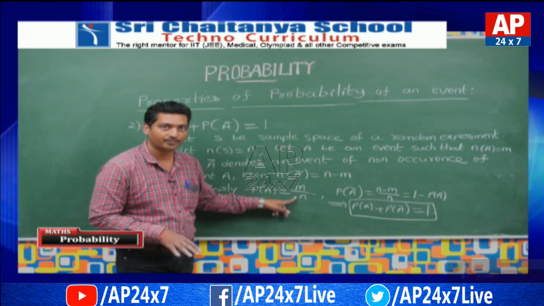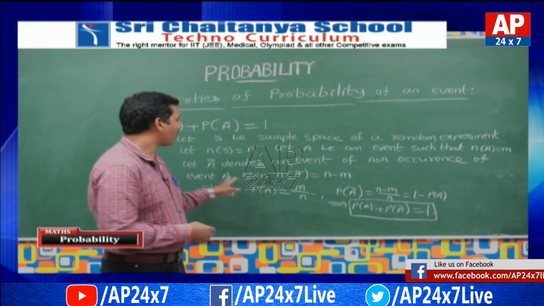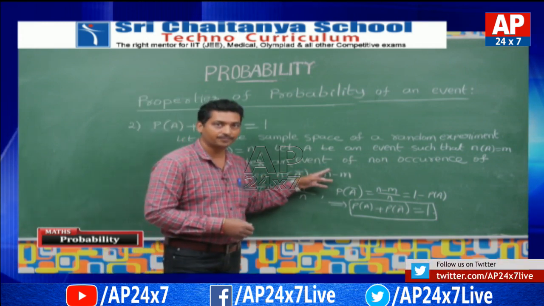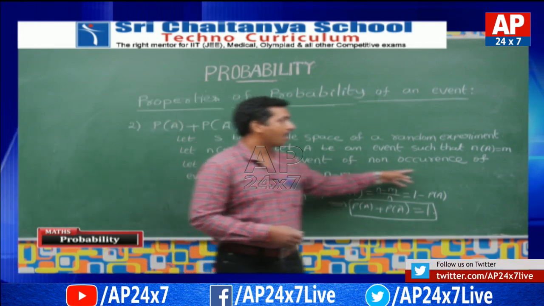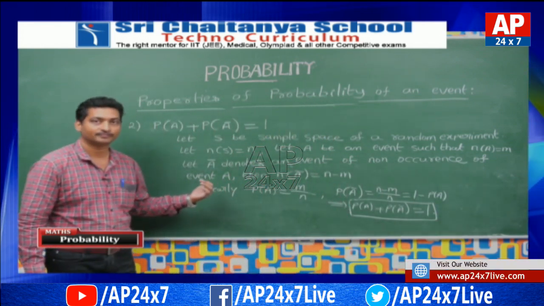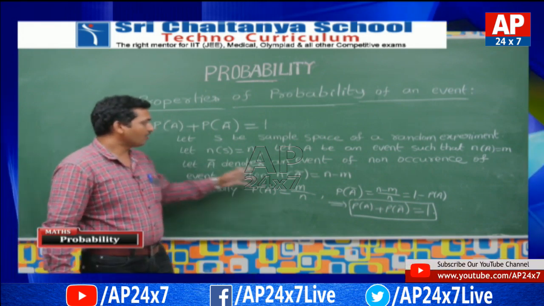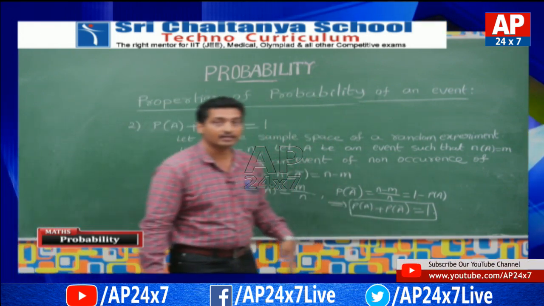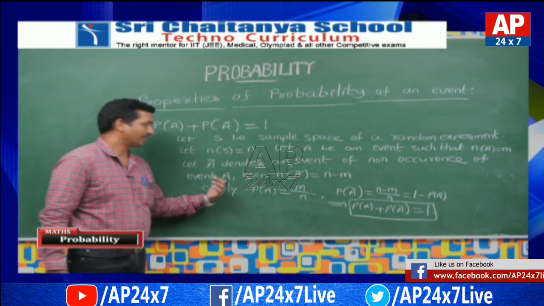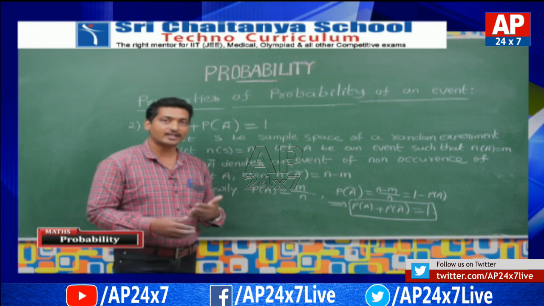Very clearly. Now let us define what A bar is. A bar denotes an event of non-occurrence of the event A. If A bar denotes the non-occurrence of event A, then what are the favorable cases to A bar?